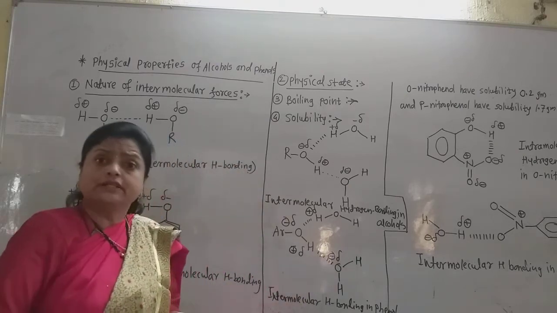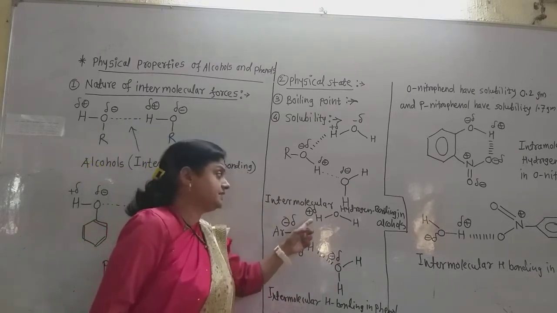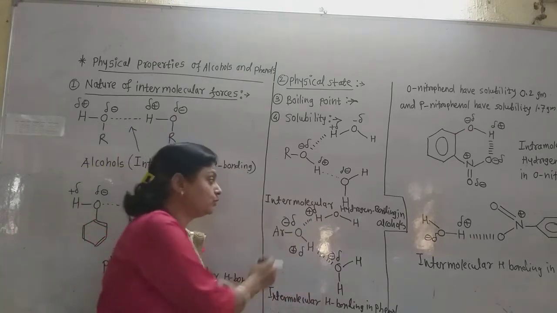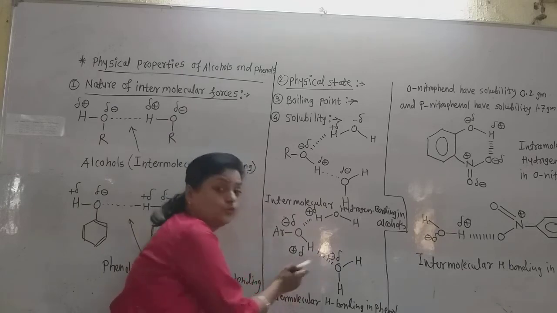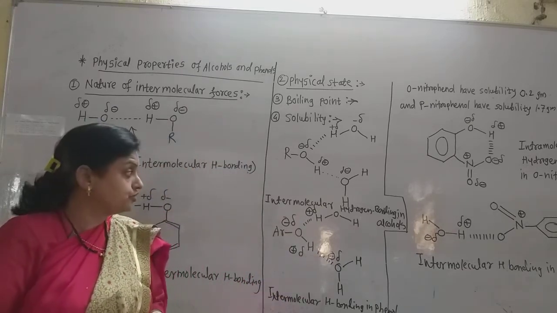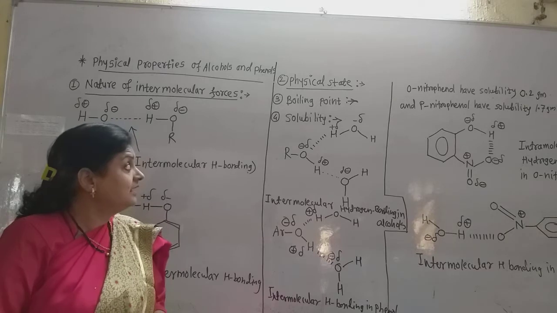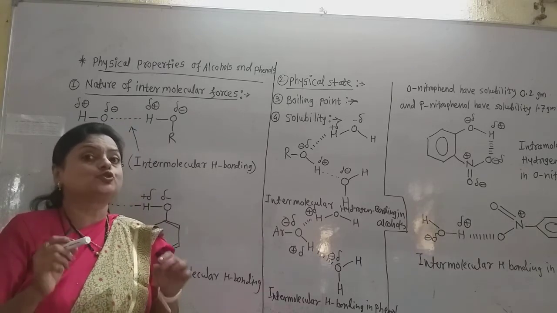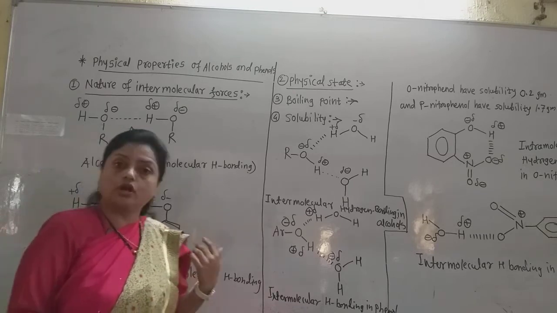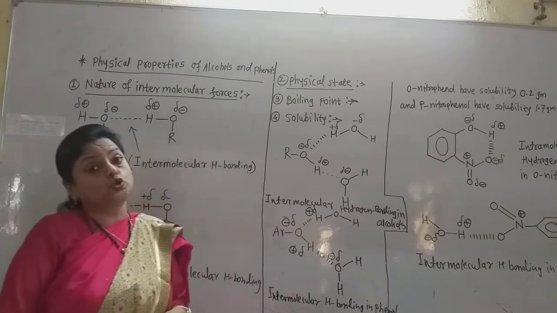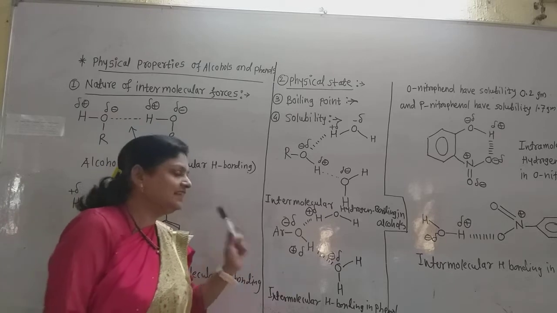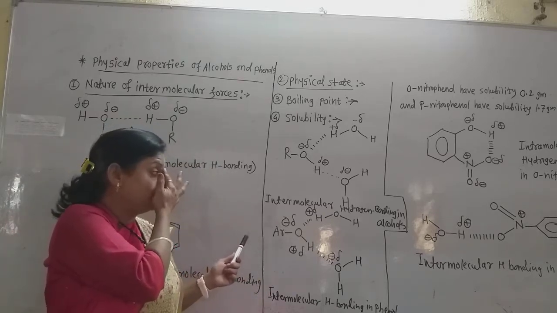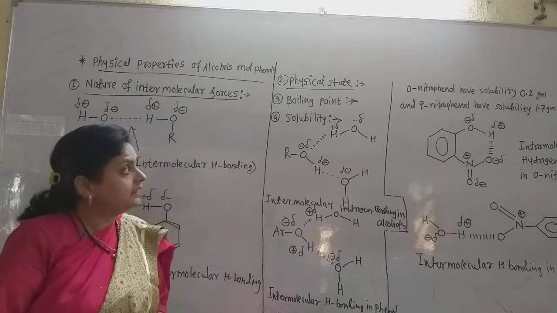Here also this phenol molecule is surrounded by the solvent water molecules due to hydrogen bonding. Now these are the intermolecular hydrogen bonds, and that is the reason that alcohols and phenols both are soluble in water. The lower alcohols and lower phenols are soluble in water. The only reason is the intermolecular hydrogen bonding.